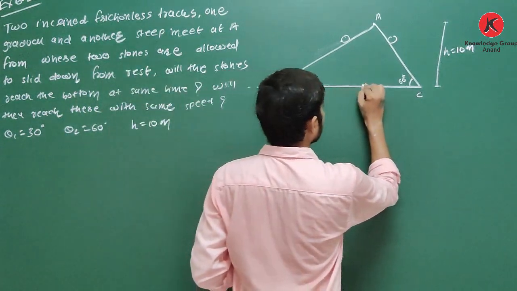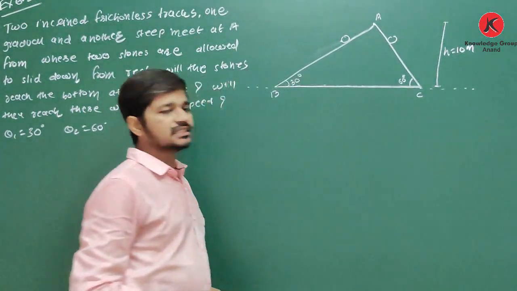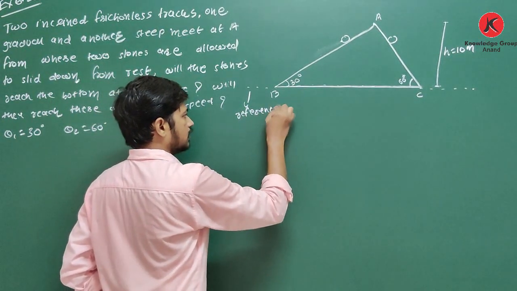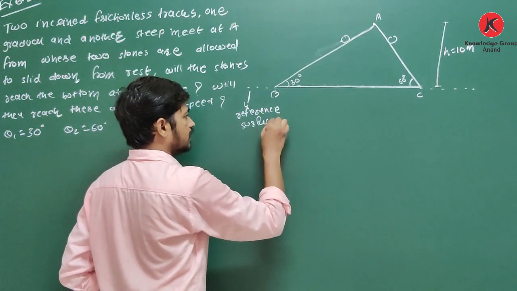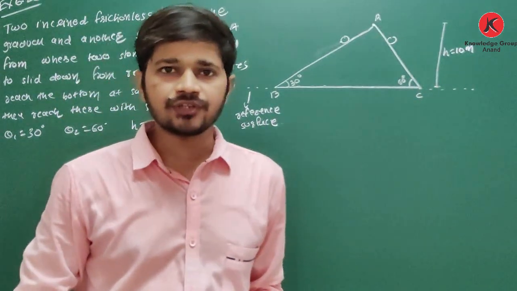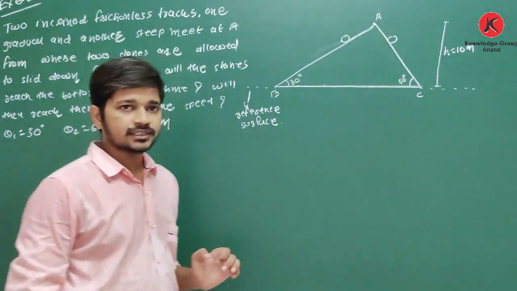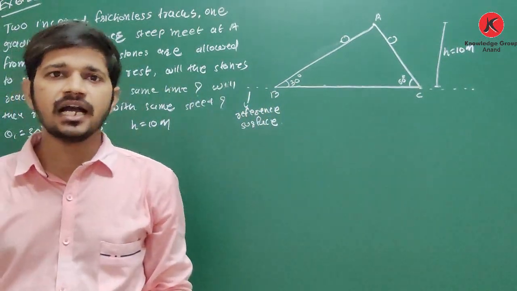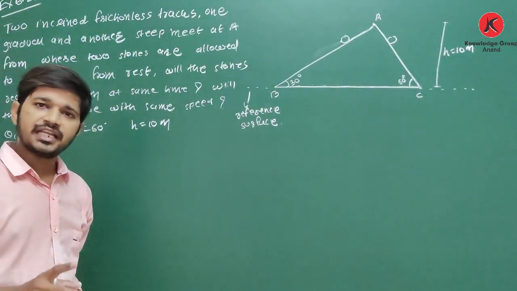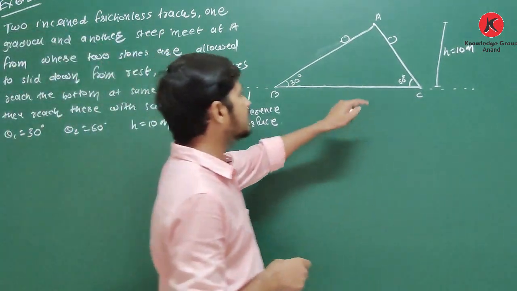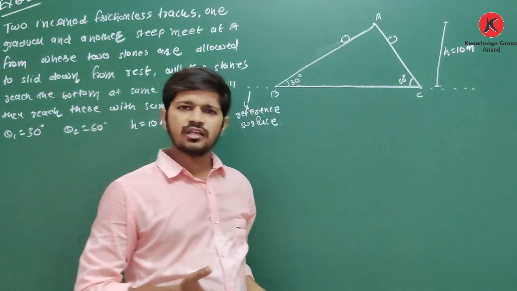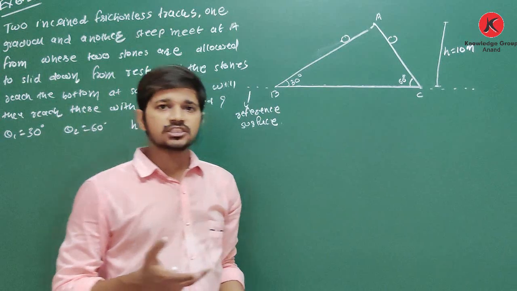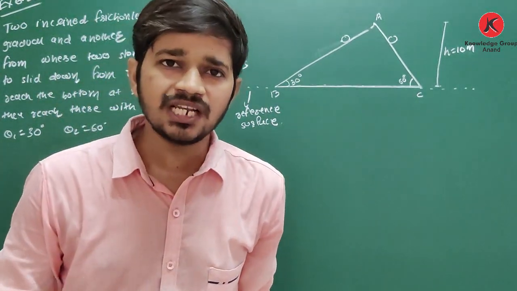If I am taking this surface as the reference surface, then from this reference surface, point A is at height 10 meter and in rest condition. Obviously, here its kinetic energy will be 0. But as it is at some height, it will have some potential energy.